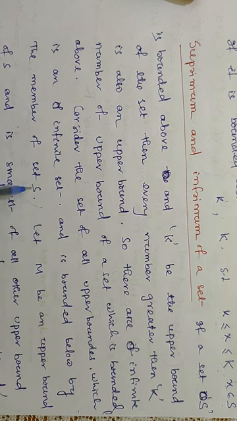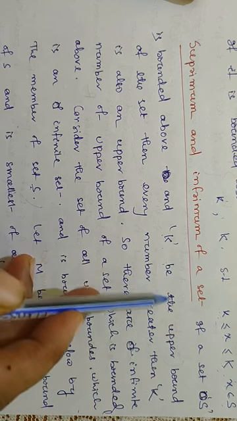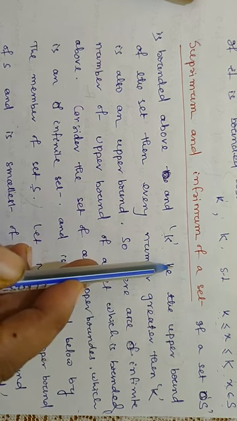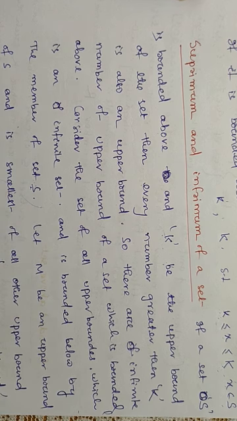So all elements of S are less than or equal to K. All the elements K1, K2, K3 which are greater than K are also upper bounds.